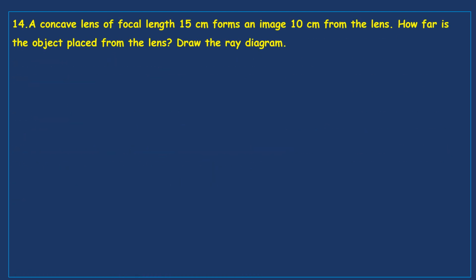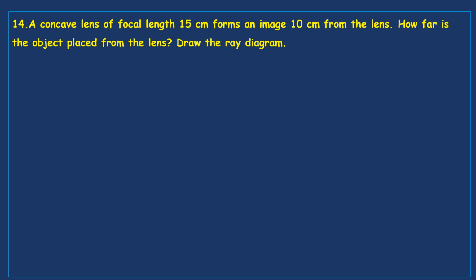Now we'll see the next question. A concave lens of focal length 15 centimeter forms an image 10 centimeters from the lens. Focal length is given, and at the same time image distance is also given, that is 10 centimeter. How far is the object placed from the lens?